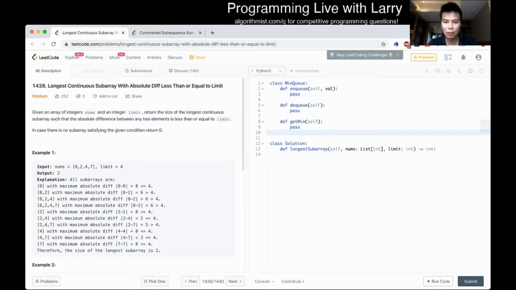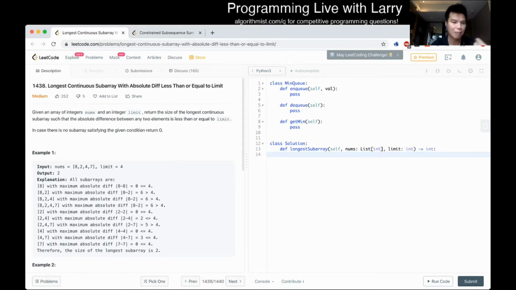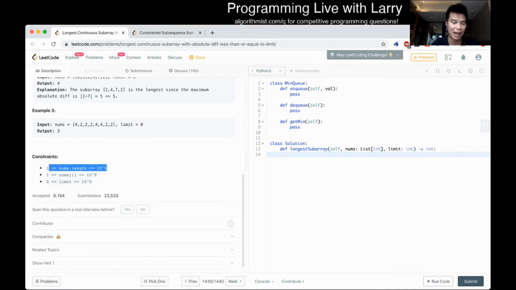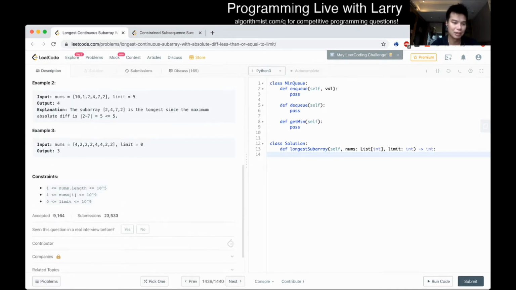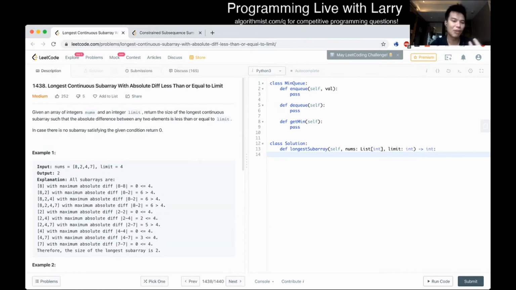First of all, how many subarrays are there? We're looking at n. In this case, n is 10 to the fifth, which is 100,000. You have other limits on the number, but essentially, it's saying that n squared is not fast enough. And there are n squared subarrays. So now we're trying to figure out, what is this problem asking, right? Can you do a sweep line, scan line algorithm from left to right? Yeah, and we can use a sort of two-pointer sliding window type algorithm.